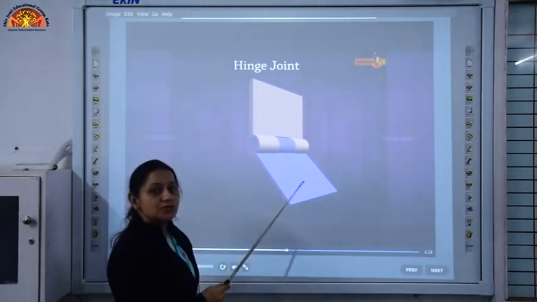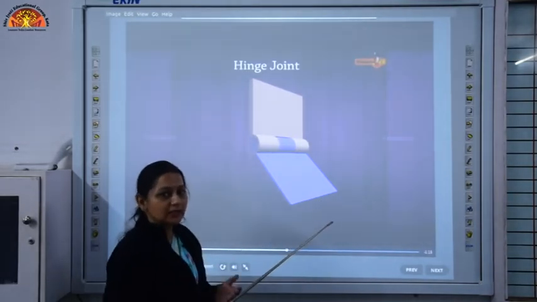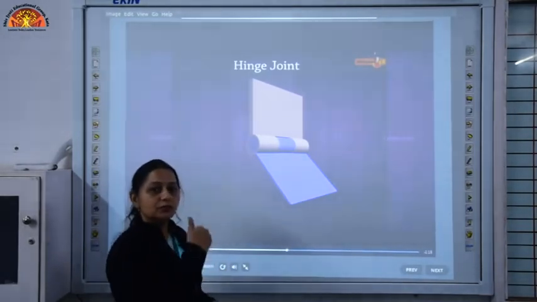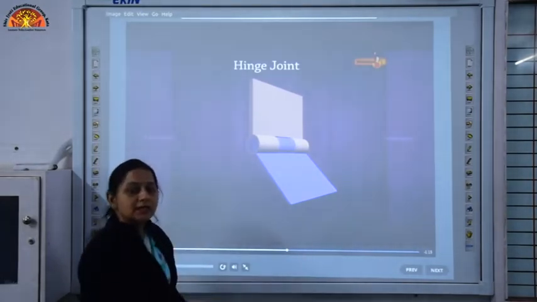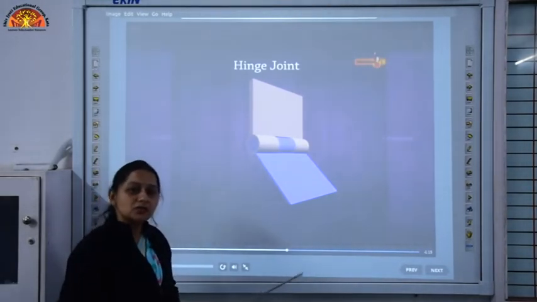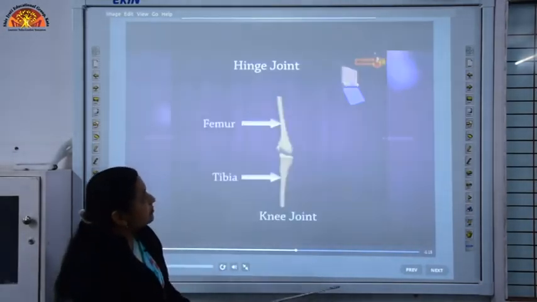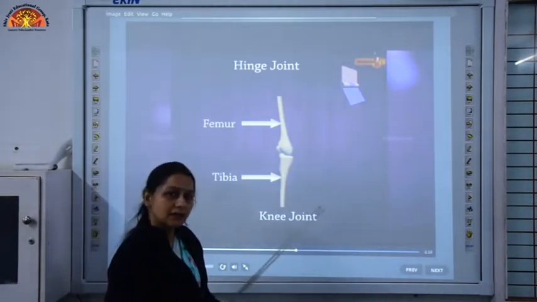This allows movement only in one direction, forward and backward. Like you can open the door only in one direction, either it will move outside or inside. Similarly, this hinge joint allows movement only in one plane.